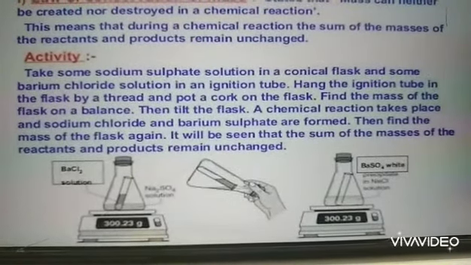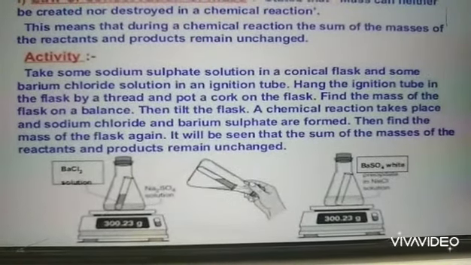After the reaction it will make two molecules of hydrogen chloride, 73 gram. So before and after the reaction, mass is the same. So according to Lavoisier, mass can neither be created nor destroyed in a chemical reaction. Mass will always remain equal.